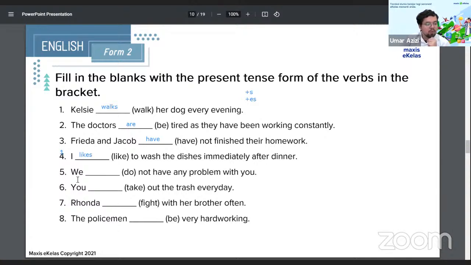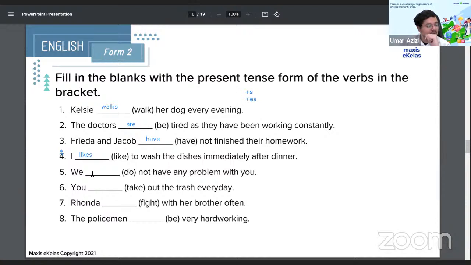Number 5 now. We (do) not have any problem with you. Now, what form should do take? We're talking about we here. We is plural. So what form does the word do take here? Everyone? Anyone? Do you have any answers?